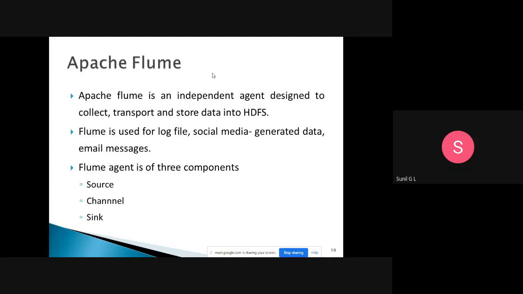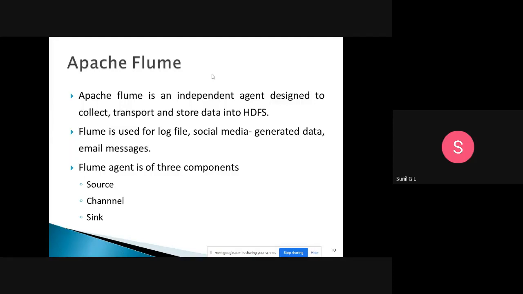Here Flume is used for log files, social media generated data, and email messages. So we may collect the data from log files, or from social media, or from email, from different sources. Then after that, we need to store that in HDFS. You are putting a number of messages on Facebook, or you may put a number of videos on YouTube or Facebook, and you may put comments and photos. All those things we need to store in HDFS. At that time, this Flume will be used.